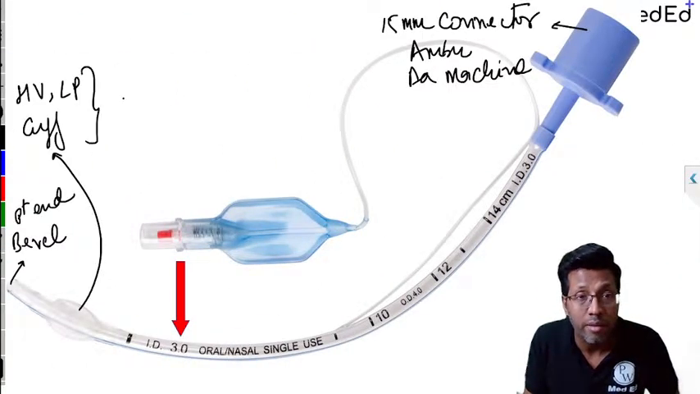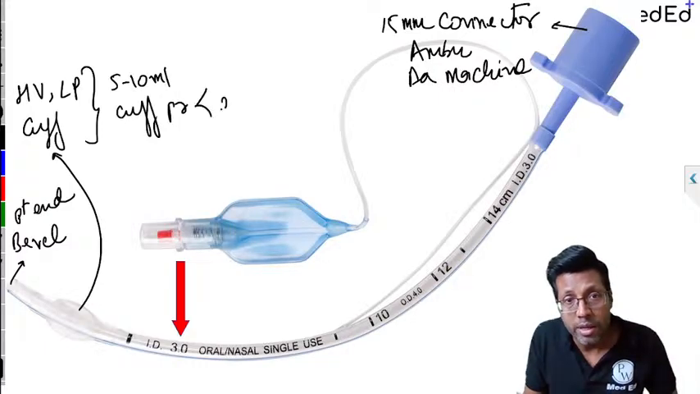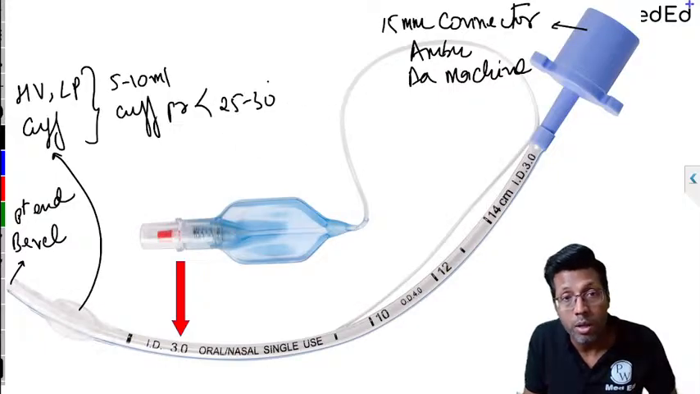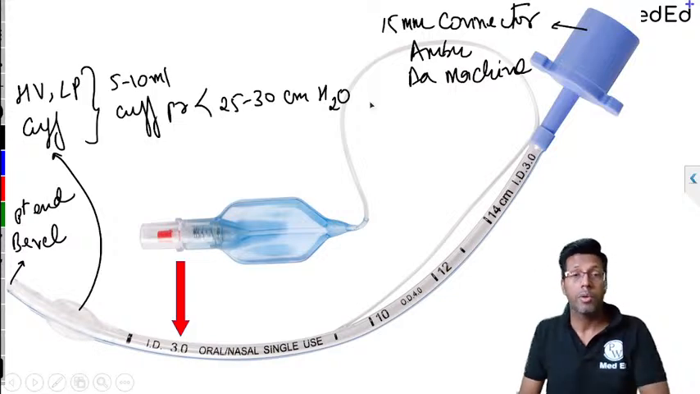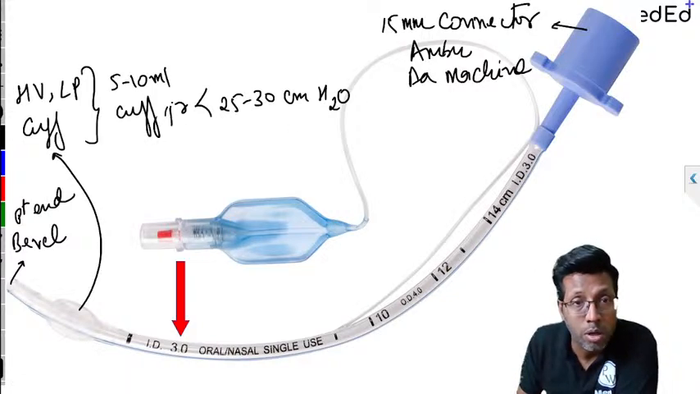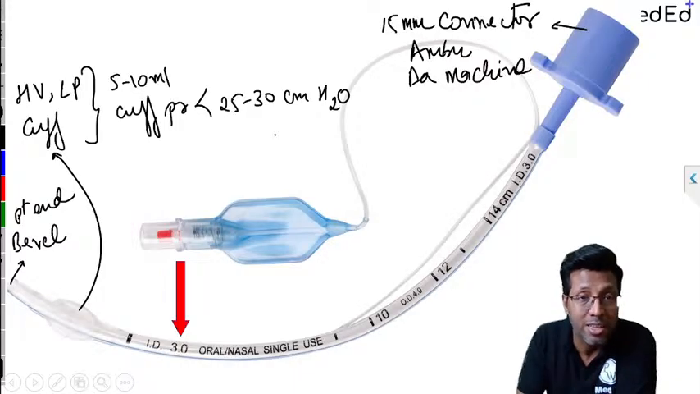And when you inflate the cuff, remember we use 5 to 10 ml of air or saline. More important is the cuff pressure, which should be less than 25 to 30 centimeter of water. Remember always this is centimeter of water, not millimeter of mercury. Last year INI-CET, NEET PG, they had asked a question, and there was confusion between centimeter of water and millimeter of mercury. So here it is centimeter of water. Cuff pressure should be less than 25 to 30 centimeter of water. That is what prevents the aspiration.